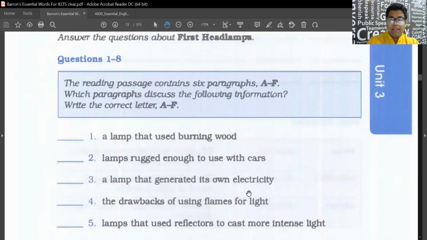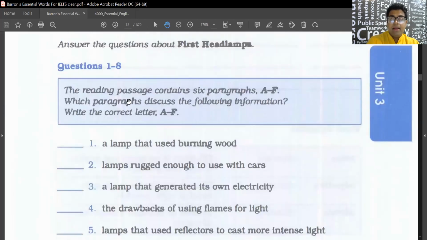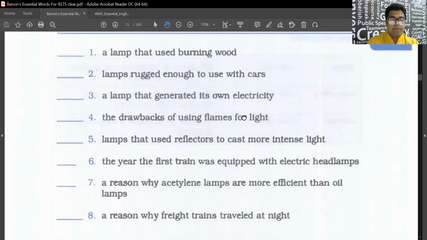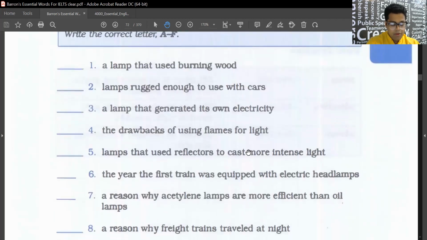We'll see the exercise here, and what we have is the reading passage contains 6 paragraphs. Which paragraphs discuss the following information? Write the correct letter A to F. So now you guys tell me, what did we read here?